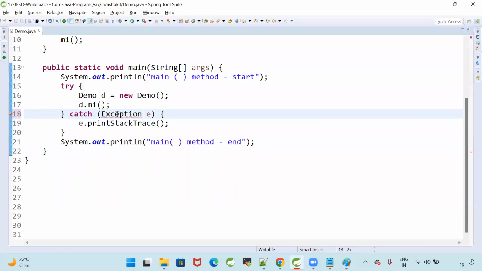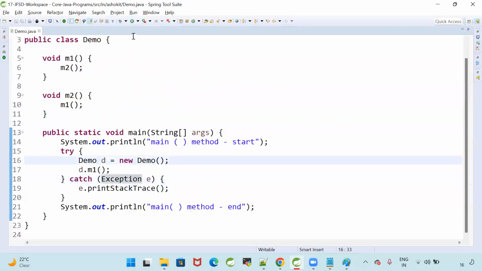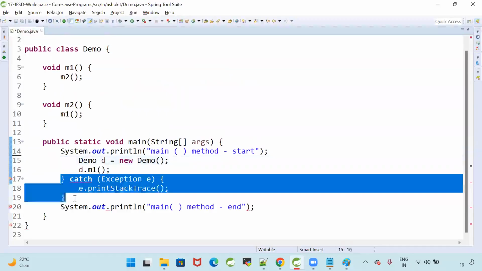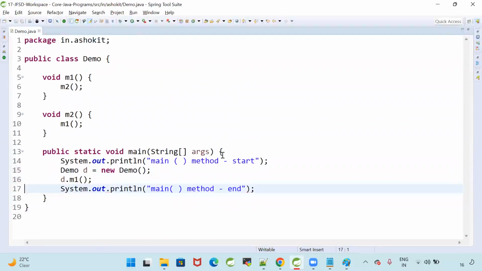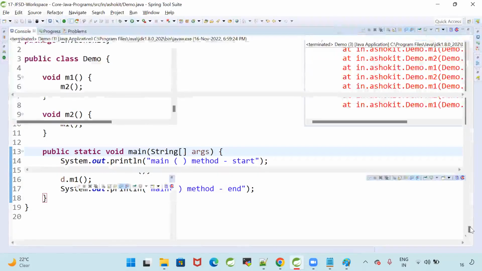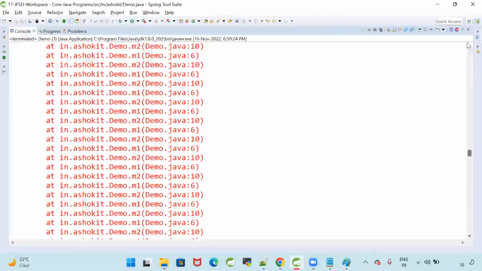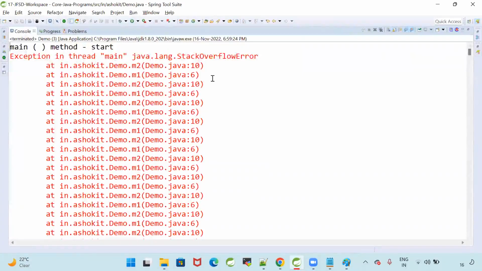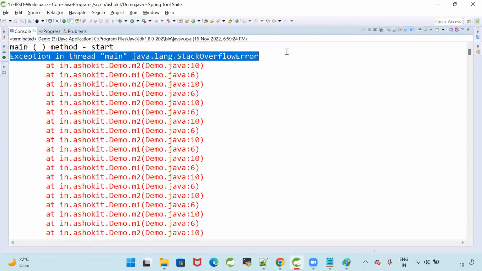Now tell me, when will we get that stack overflow error, guys? Come on. When will we get the stack overflow error? When the method is calling itself, this is java.lang.StackOverflowError. Here it says exception in thread main, that is StackOverflowError.